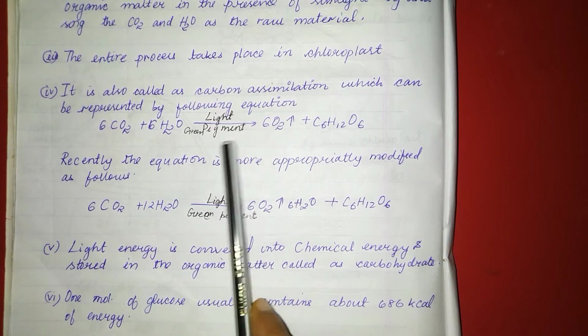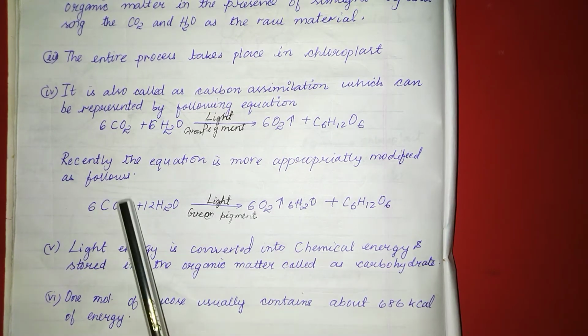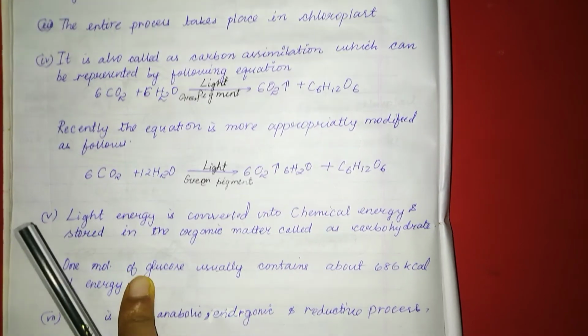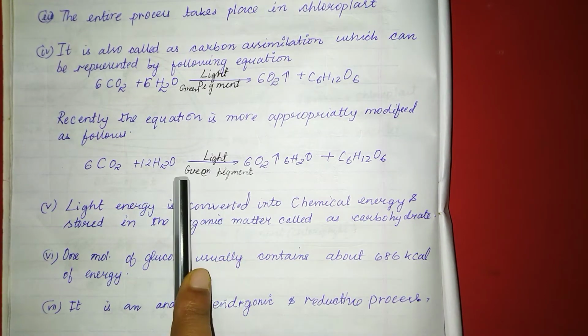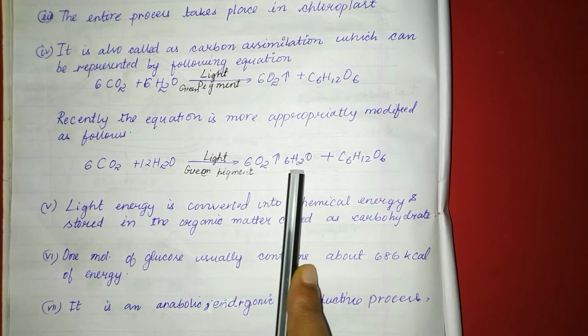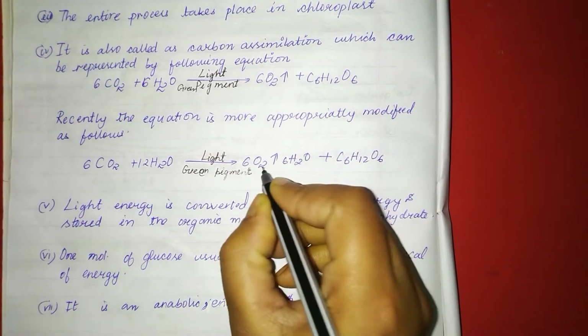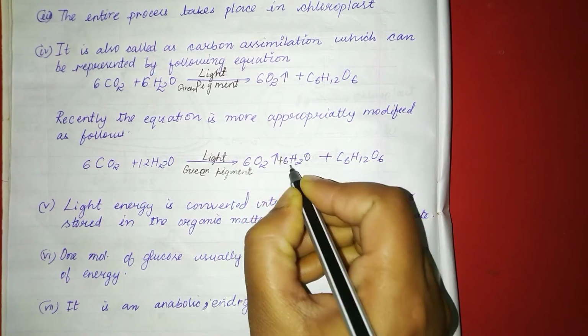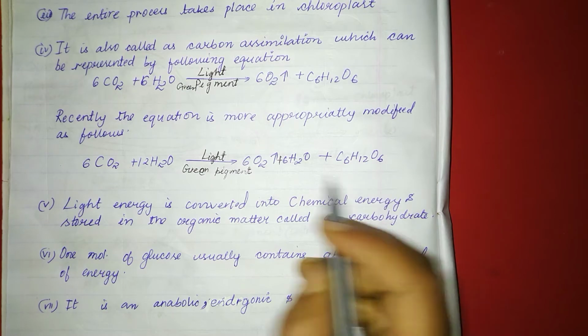But this equation is recently more appropriately modified as follows below: 6CO2 plus 12H2O in the presence of light and green pigment give rise to 6O2 plus 6H2O plus C6H12O6.